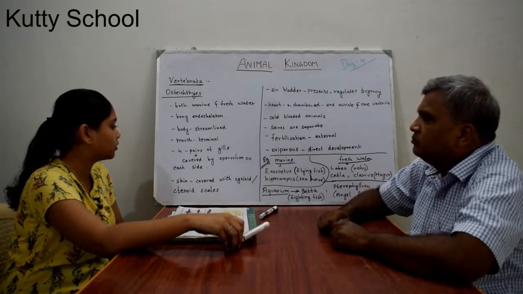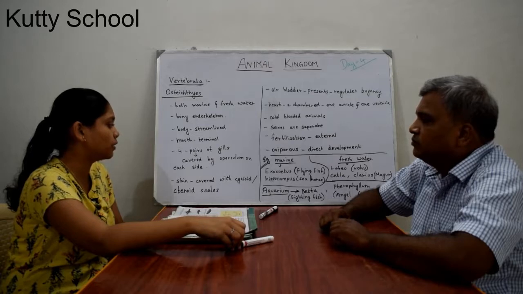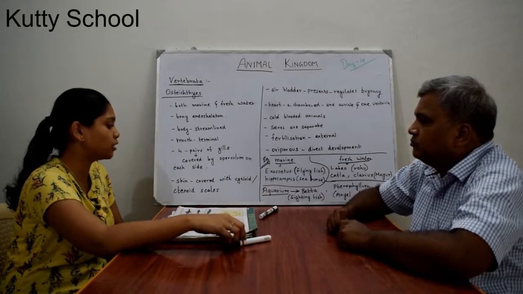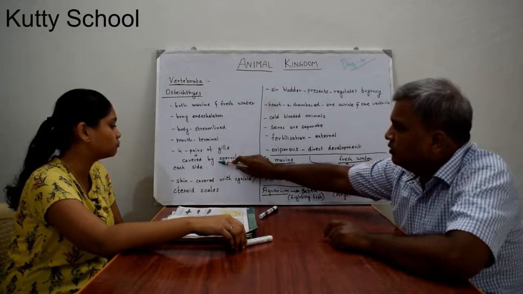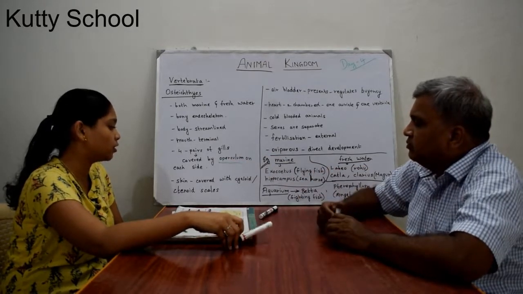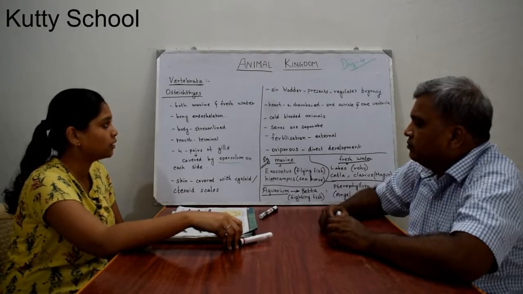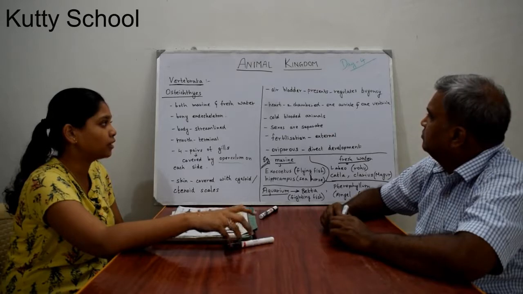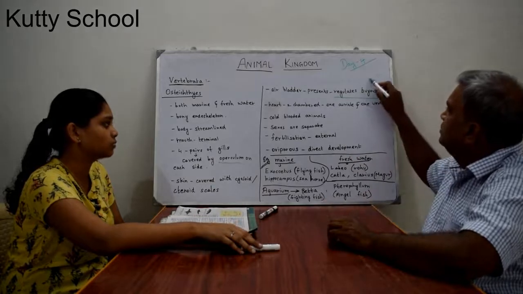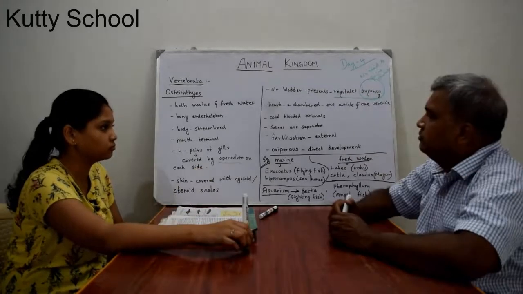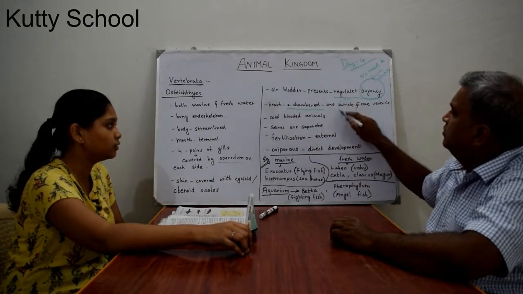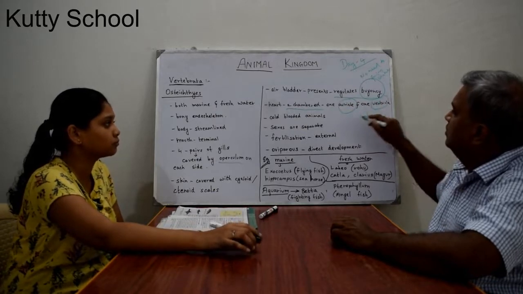In these organisms, 4 pairs of gills are available, covered by operculum on each side. The skin is covered with cycloid or ctenoid scales. An air bladder is present, which regulates buoyancy, so they do not need to swim constantly. The heart is 2-chambered, with one auricle and one ventricle.